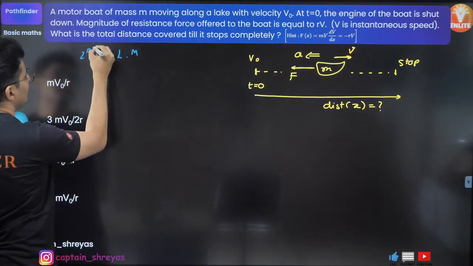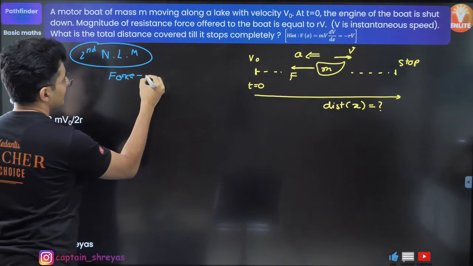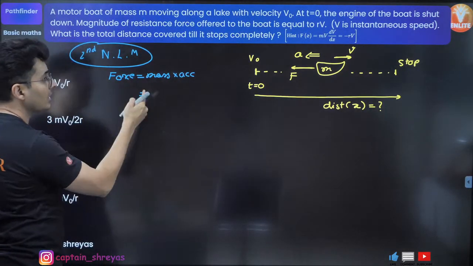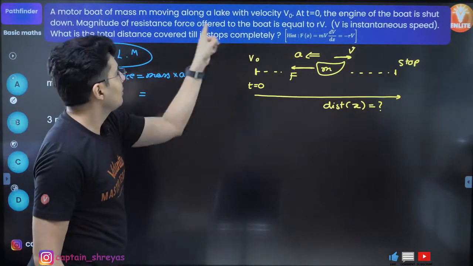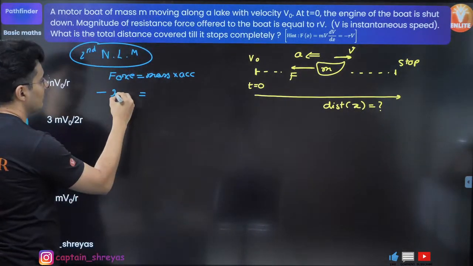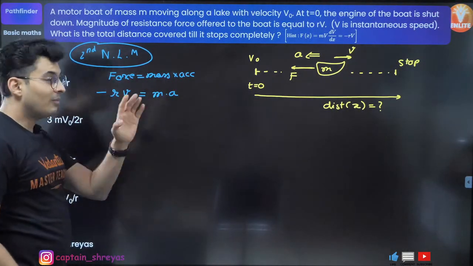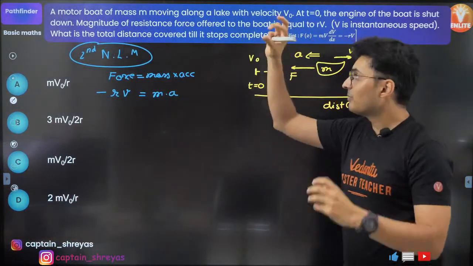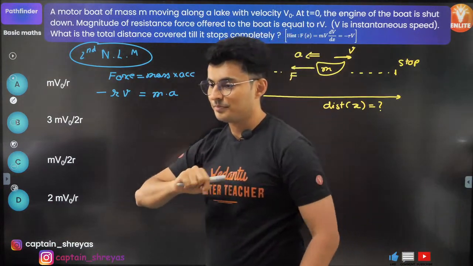According to that, the force is nothing but mass into acceleration, but here the force is opposite. So minus, what is the value of the force? It is R times the velocity, equal to mass into acceleration. Remember, I always told you, solving a physics problem is analyzing part by part, thinking about laws and making equations.